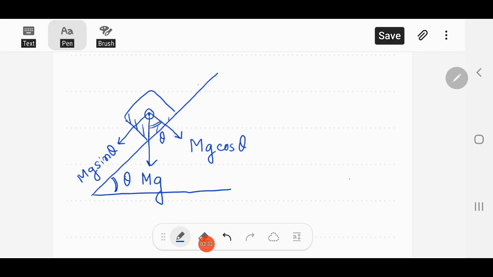But since the inclined plane is not smooth, it's a rough plane, there will be a frictional force F, which is acting up the plane if the body tends to move downwards. So in the normal case, what we can see is that mg sin theta, mg, and mg cos theta, these three forces cannot produce a torque about the center of mass, because these are acting through the center of mass, and the torque produced is the force into the perpendicular distance. So the perpendicular distance from the point of rotation is 0 here for these three forces. Only the frictional force is at a distance